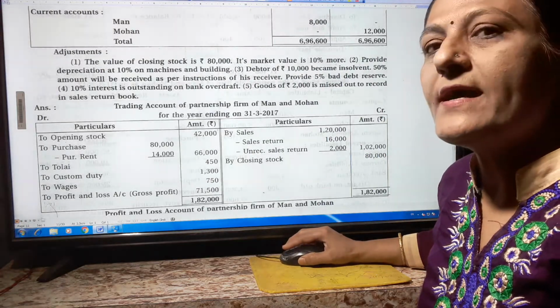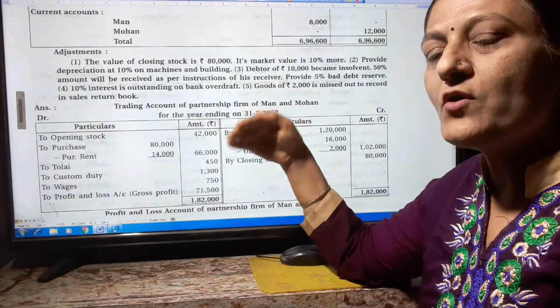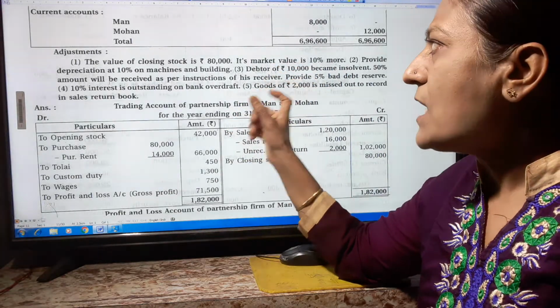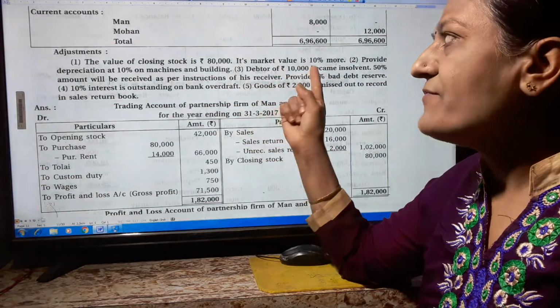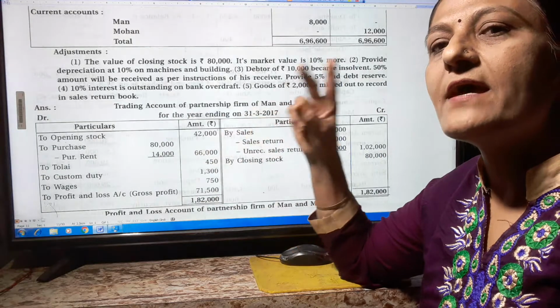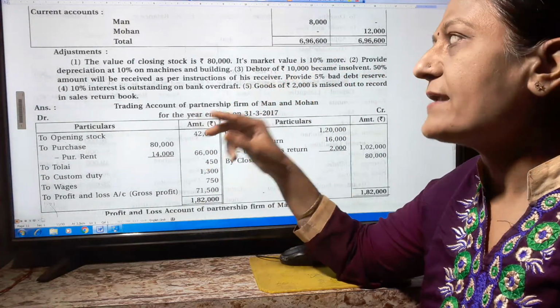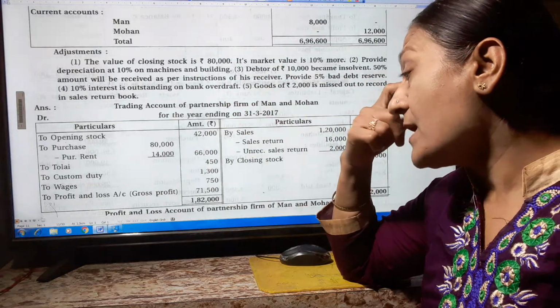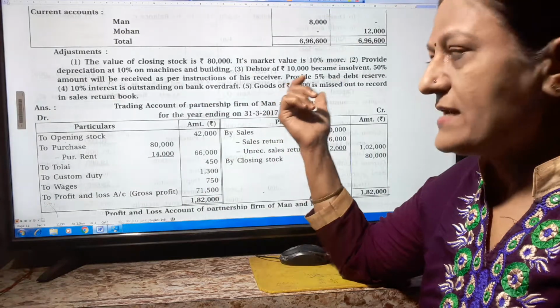So all these adjustments are there, and for all the adjustments, first of all we find out which entry this adjustment is related with. Whenever this is there, we have to record it two times, means two entries are there. Maybe it is on the trading account and balance sheet, otherwise the profit and loss account and balance sheet.